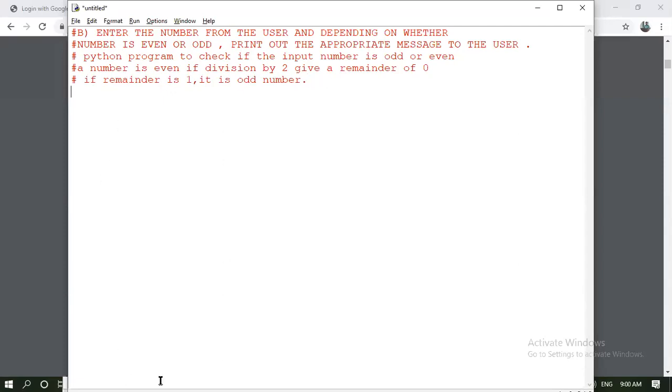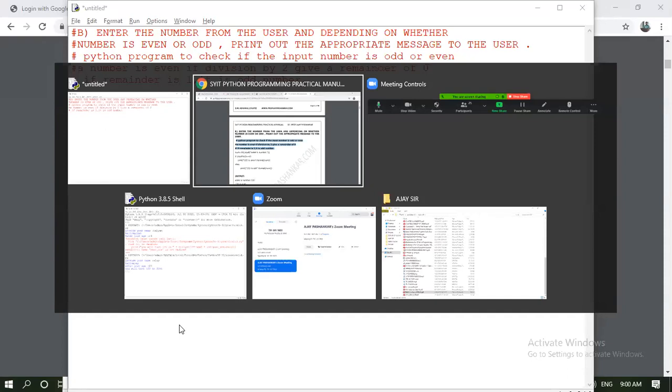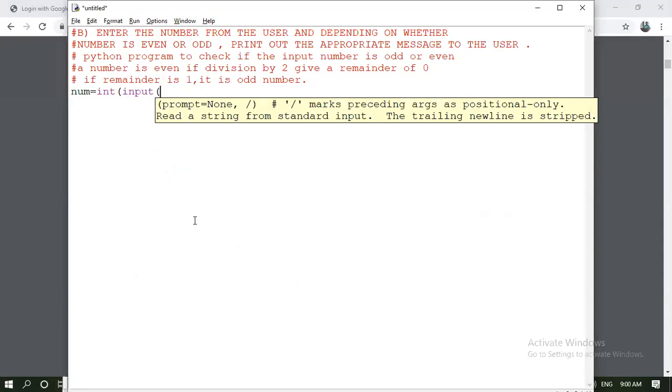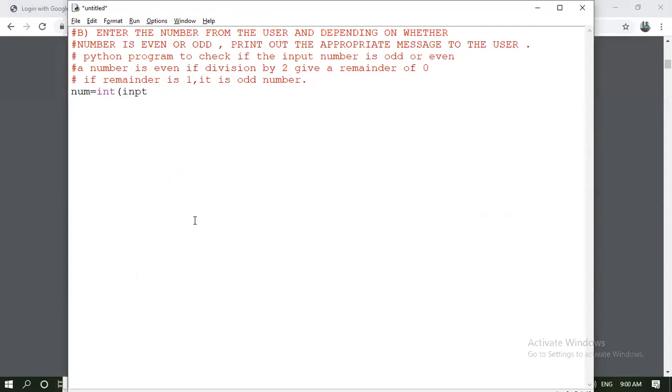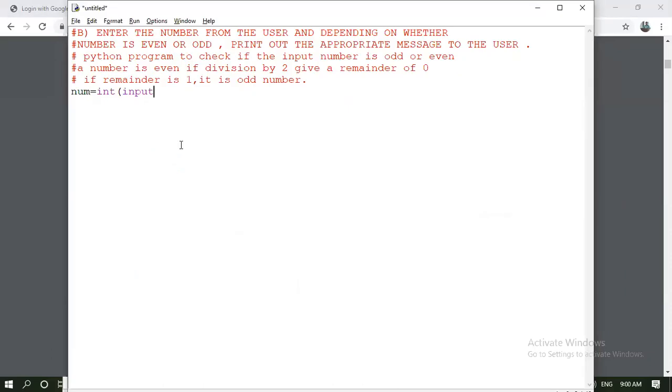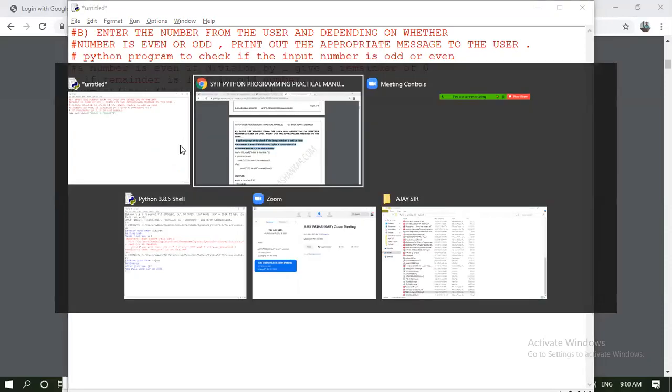Done. Now you're taking an input from your user: num equal to int of input, enter. So we are reading a number from the user, but in a different manner. The input should prompt the user to enter a number, and depending upon this number, we're checking the condition of this number, how it works.